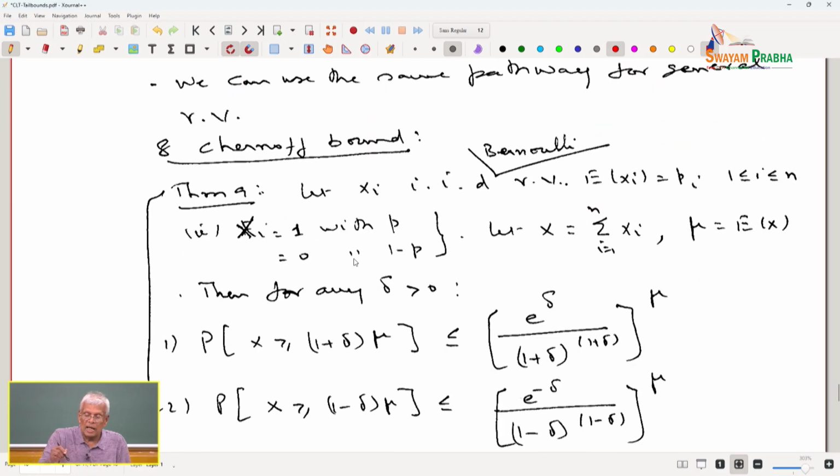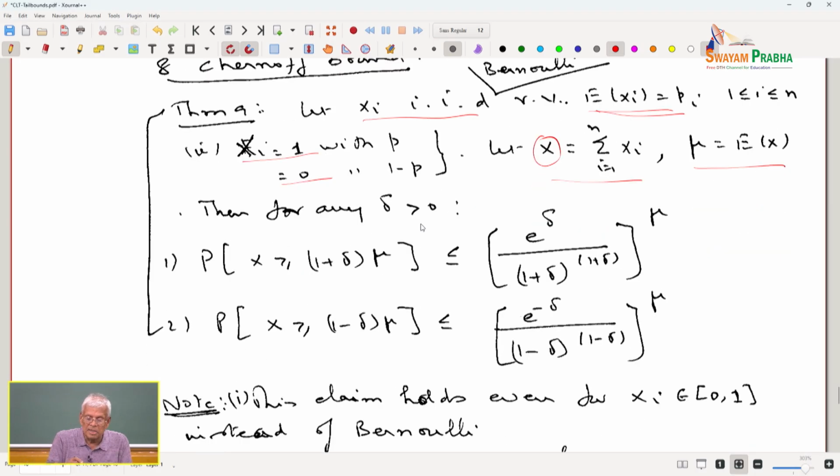So, the idea is I got the Chernoff bound. IID random variables, expected value of xi is pi, the random variable takes 1 or 0 with probability p and 1 minus p, therefore, expected value is pi. I am considering the sum, i equal to 1 to n of xi. Let the sum random variable be x, mu is equal to E of x. Then for any delta greater than 0, the probability that x is greater than 1 plus delta times mu.